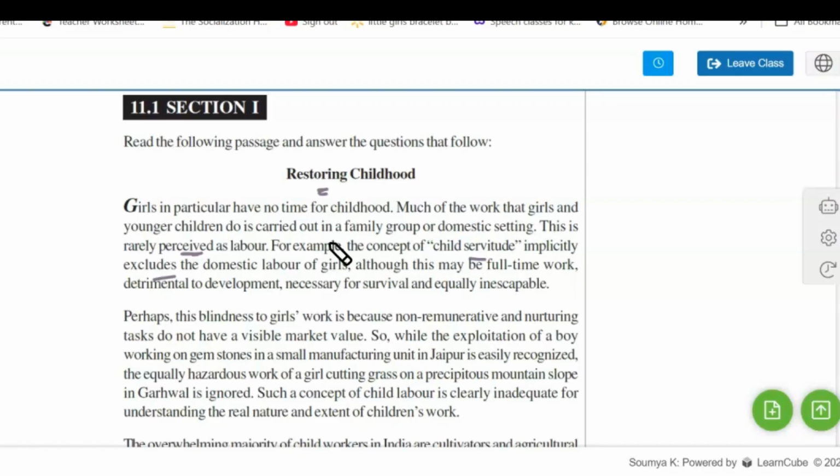They are talking about girls here and their childhood. So it is all about girls and how they are working in a domestic setting, where child labor is not uncommon for girls, and they are usually involved in full housework.